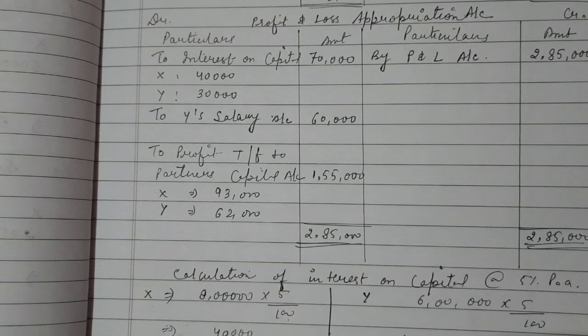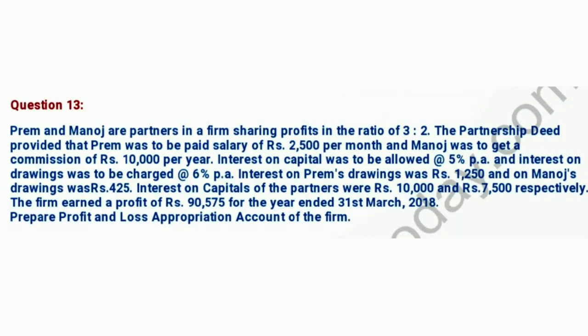Now we'll do the question number 13. In the question number 13, there are two partners, Prem and Manoj. Profit sharing ratio is 3:2. As per partnership deed, we have to pay salary to Prem and a commission to Manoj. We have to allow interest on capital, and also we have to charge interest on drawing. The Prem and Manoj drawings are given, 1,250 and for Manoj it is 425. Interest on capital is also given, and profit for the year is